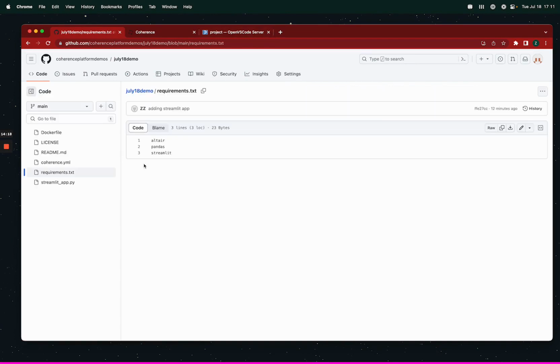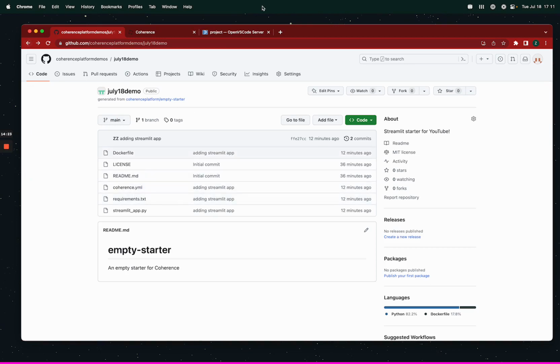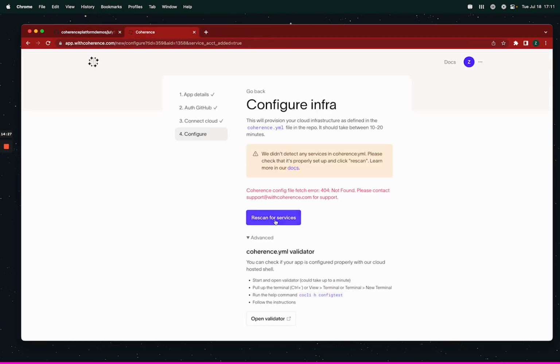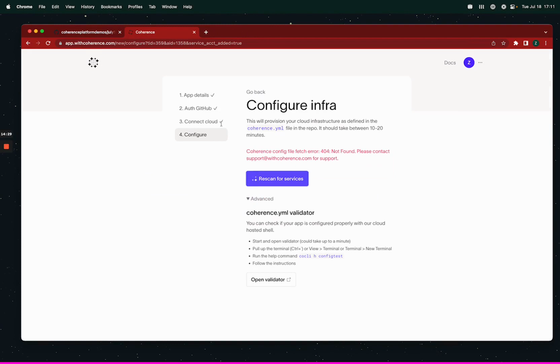One thing I did notice is the requirements don't have SQLAlchemy, so a lot of real Streamlit apps seem to use that. I'm going to have to add that to requirements, but pretty straightforward. So we can close this thing. We're going to hit rescan. It should find the updated YAML. It'll take a minute.